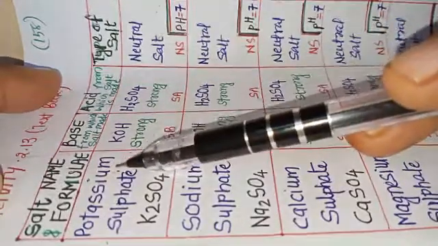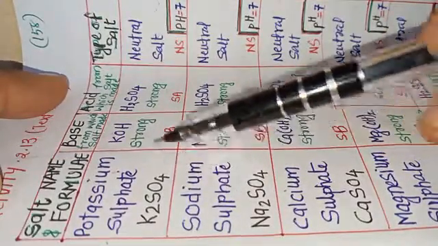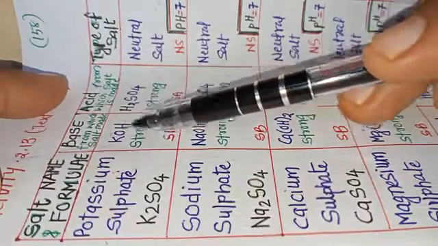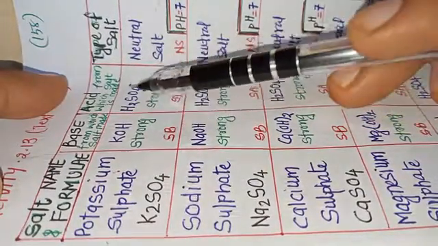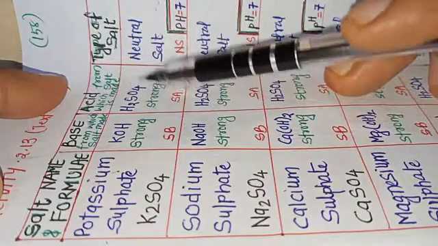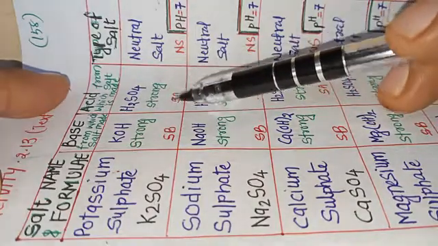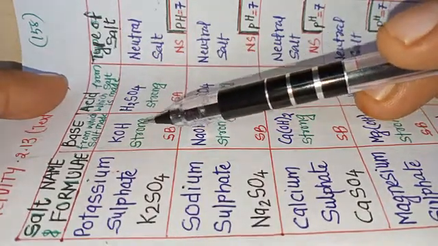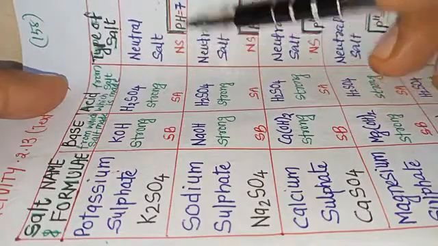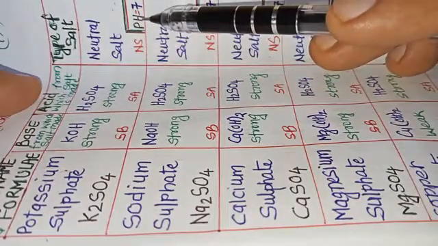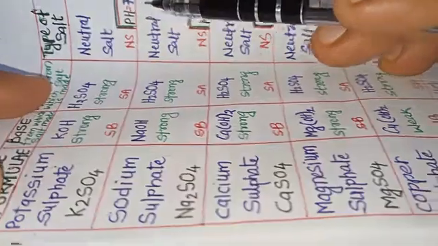So first we'll think of potassium sulfate, K2SO4. It is prepared from the base KOH, which is a strong base, and from the acid H2SO4, which is a strong acid. So it is the salt of a strong acid and a strong base, and that is why it is a neutral salt, and the pH of its solution would be 7.